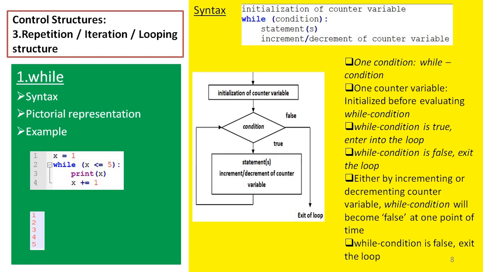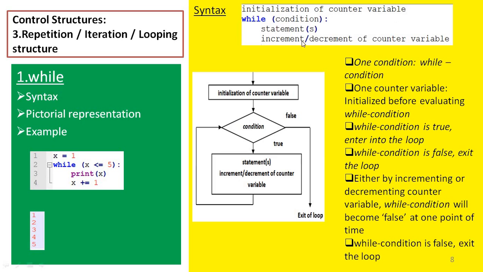Among the statements, at least one must be an increment or decrement of the counter variable. The counter variable has to be incremented or decremented according to our requirement inside the loop. If this increment or decrement of the counter variable is not inside the loop, then the loop will execute continuously without termination.